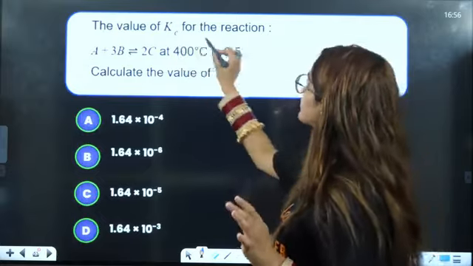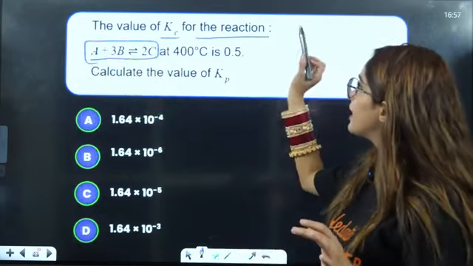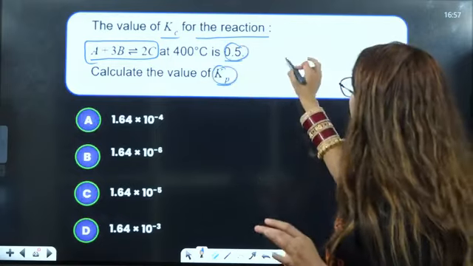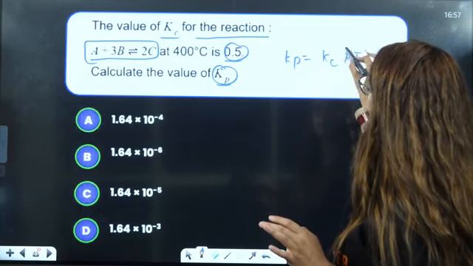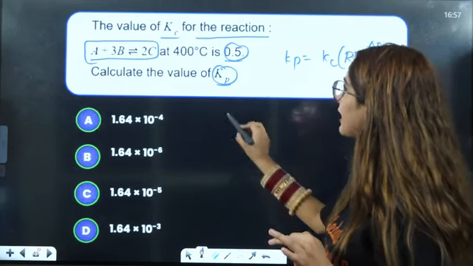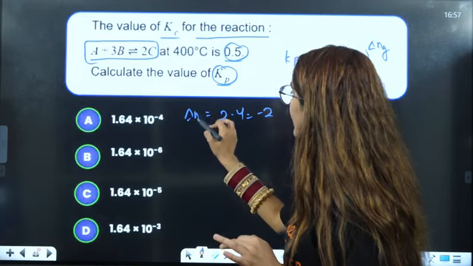The value of Kc for the reaction is 0.5. This is the question that is given to you. Calculate the value of Kp. So Kp is equal to Kc RT raised to delta Ng. Now what is the value of delta Ng? That is 2 minus 4, which is equal to minus 2. That is the value of delta Ng.